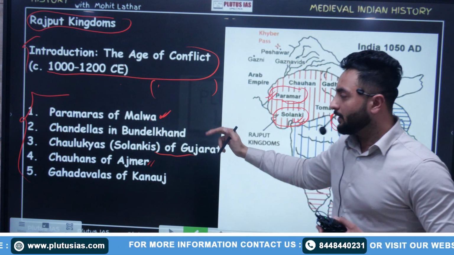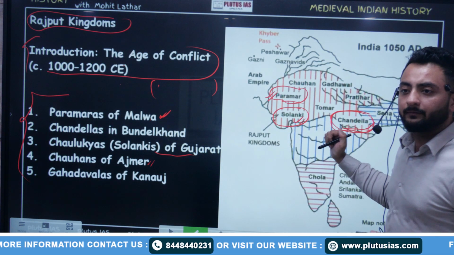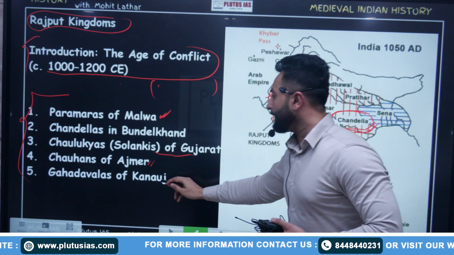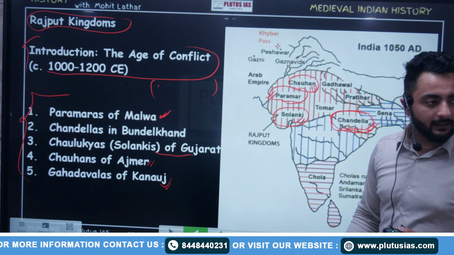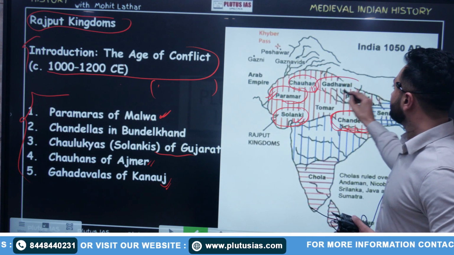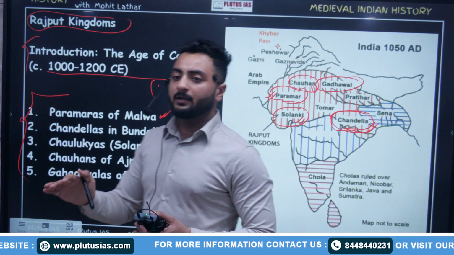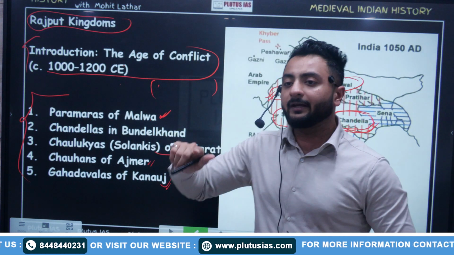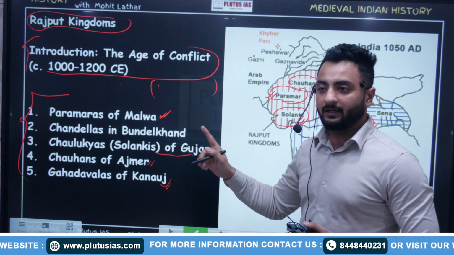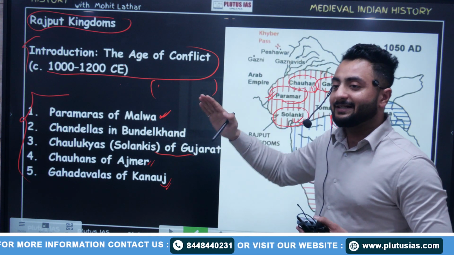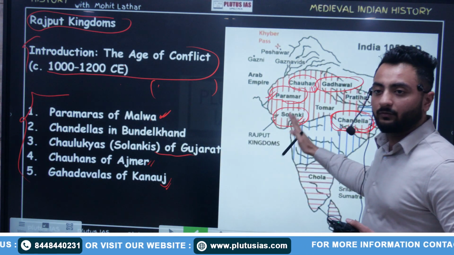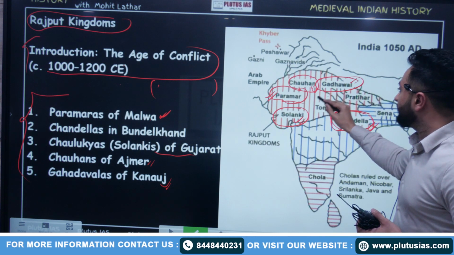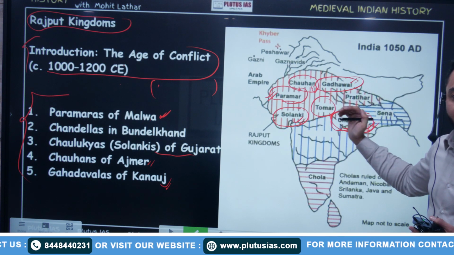So you must be aware of the geographical features also. Where is Malwa? Where is Gujarat? Where is Bundelkhand? Ajmer we are talking about. These are the Chauhans of Ajmer and Delhi. And we had Gadhwals of Kannauj as well. Kannauj, where the Gujar Pratiharas had their main epicenter, the Kannauj triangle, for which the whole tripartite struggle was happening. So when the Gujar Pratiharas disintegrated, these dynasties were observable in northern India, along with smaller dynasties like the Tomars of Delhi.